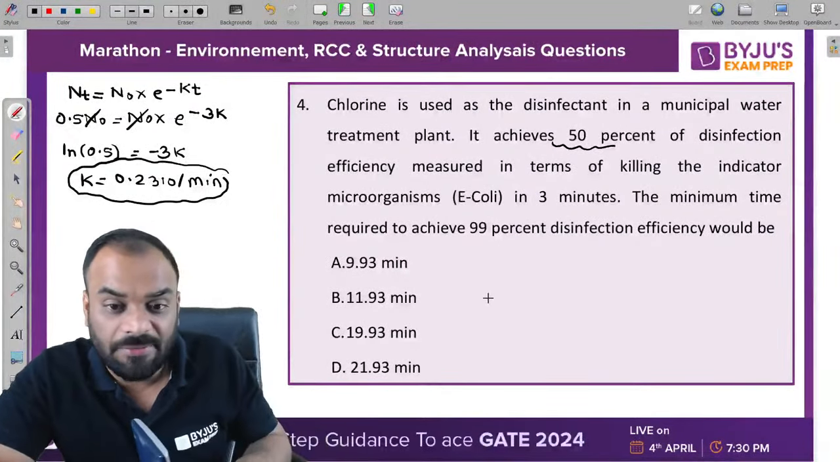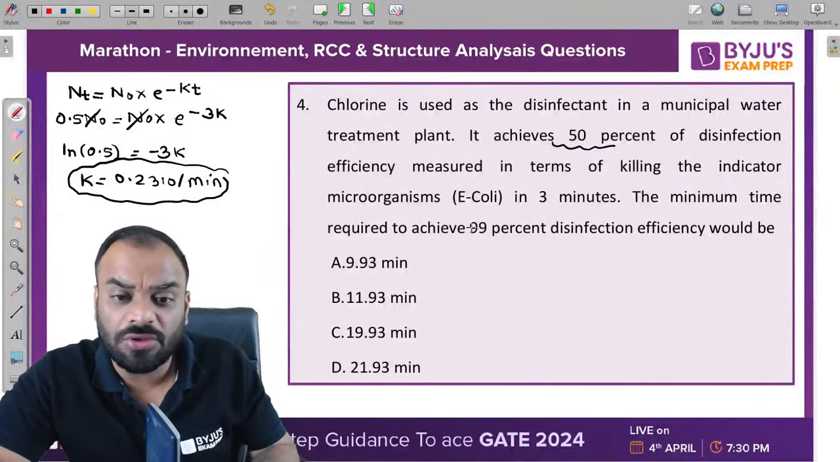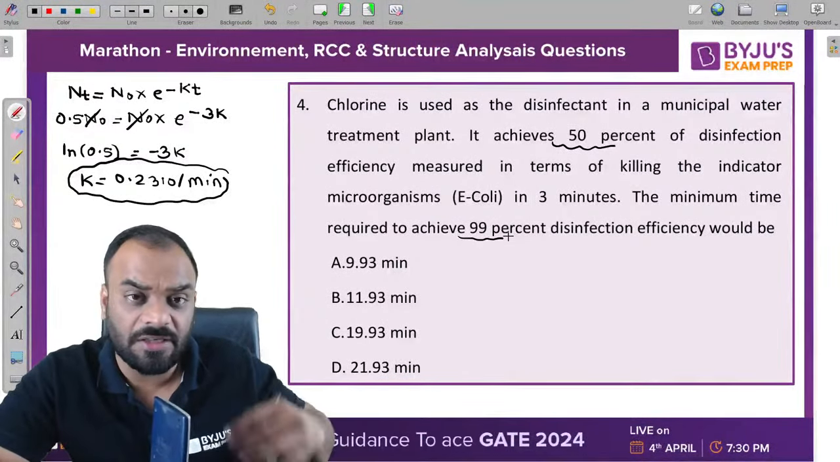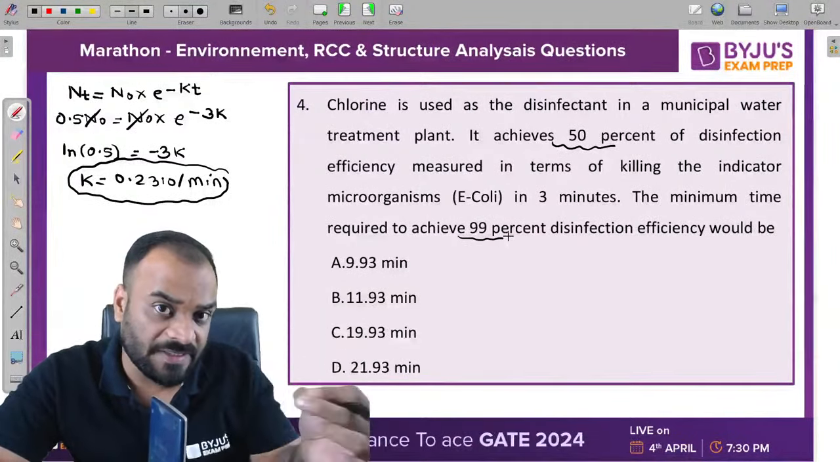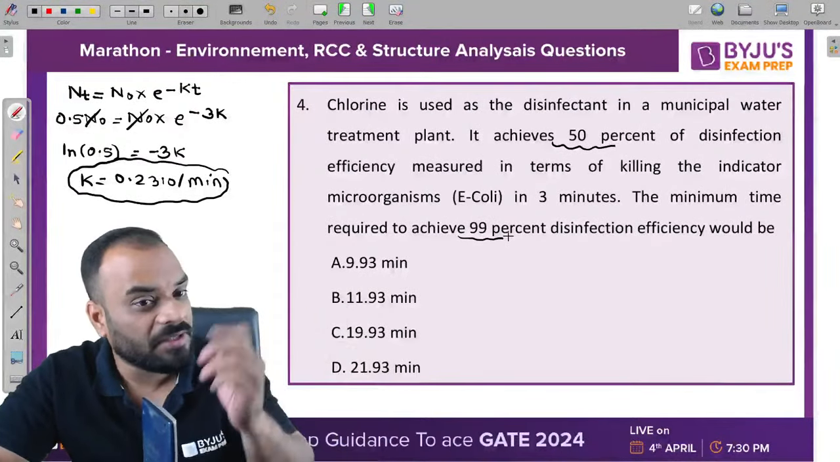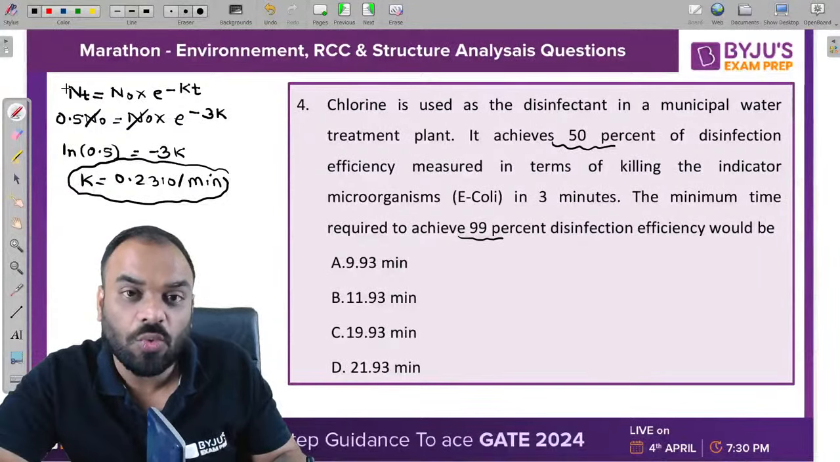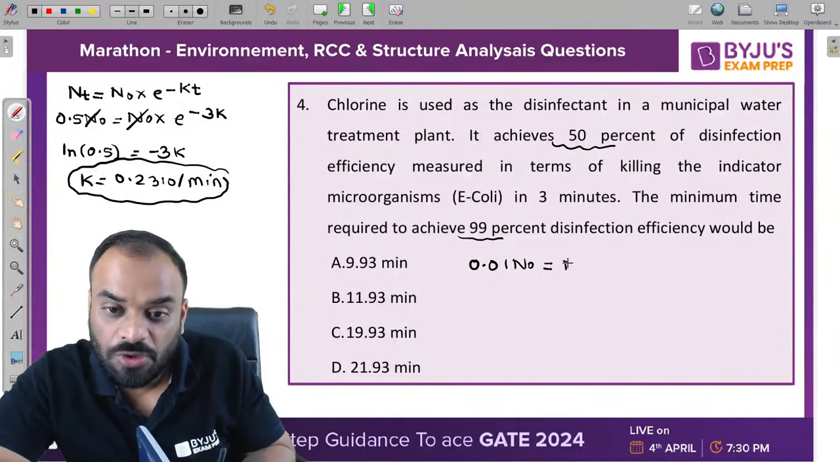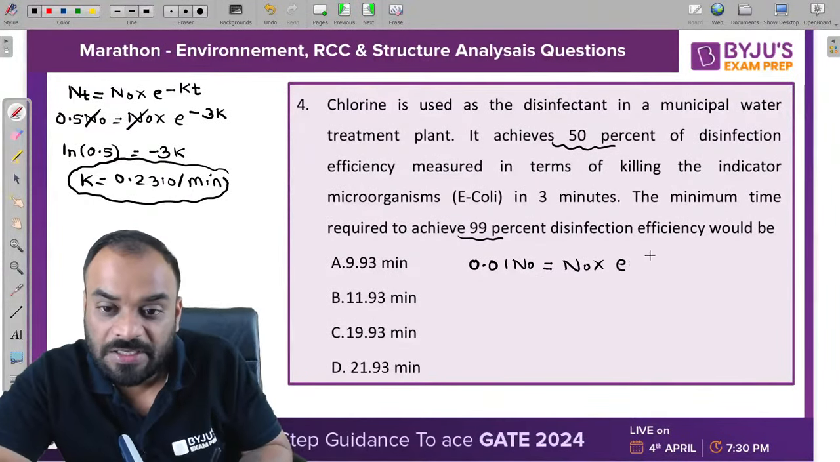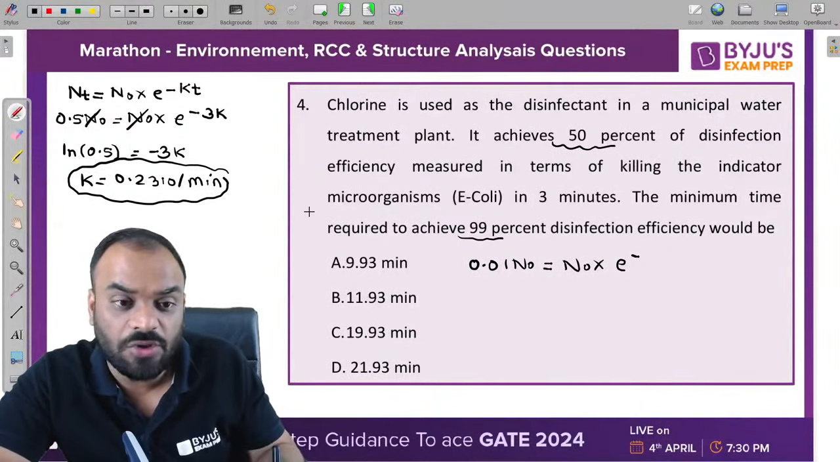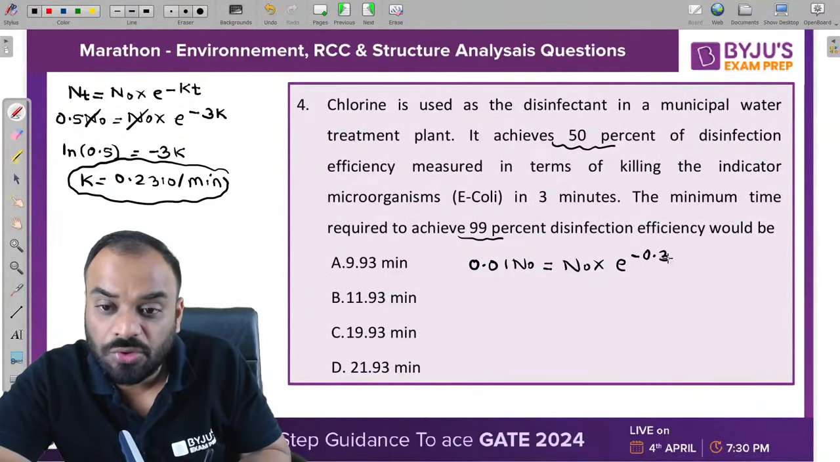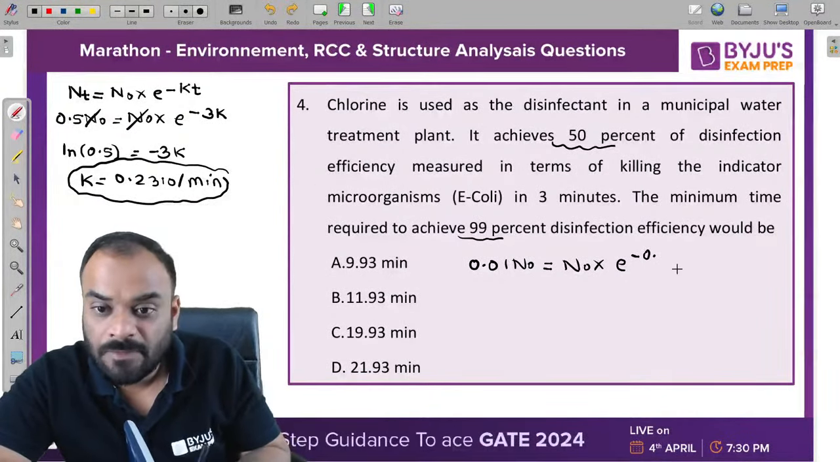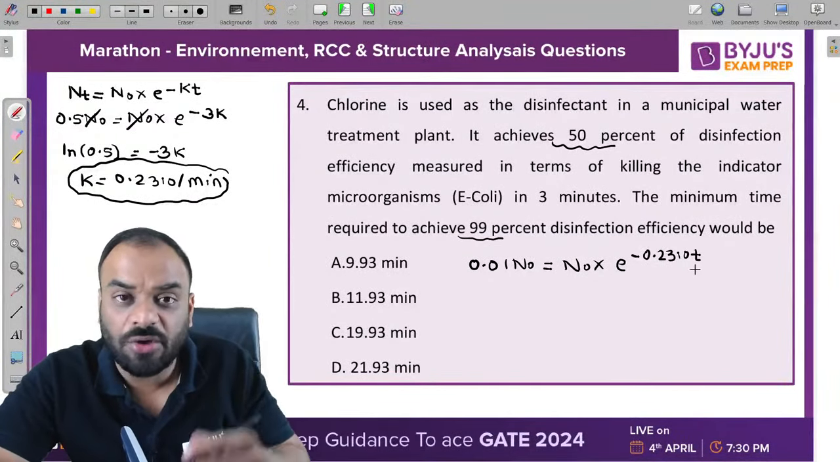Now guys, tell me, if I want to find out 99% removal efficiency, that means the number of microorganisms which is present right now is what? 1%. So can I say that N t is equal to 1%? So 1% can be written as 0.01 n naught, right? And it should be equal to n naught multiplied by e raised to power minus k, k is equal to how much? 0.2310 into t.